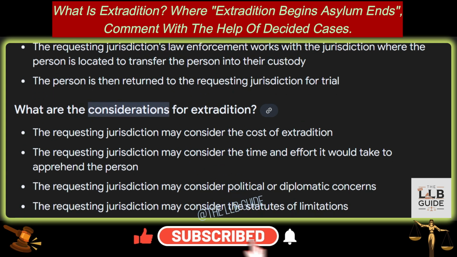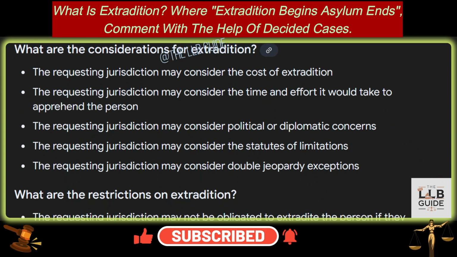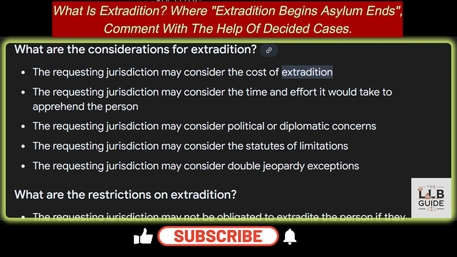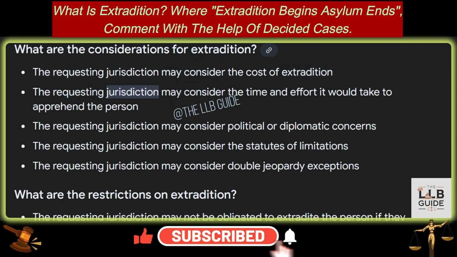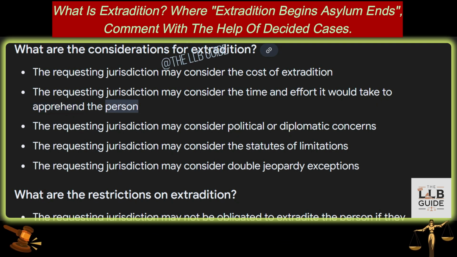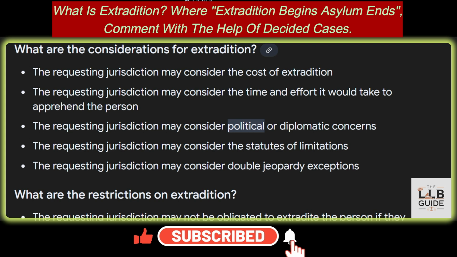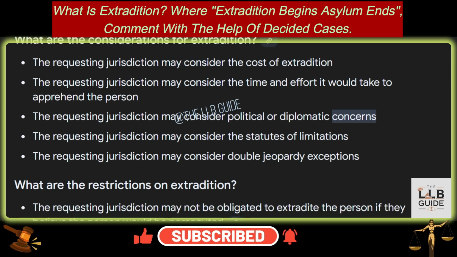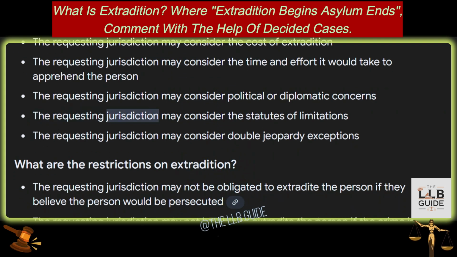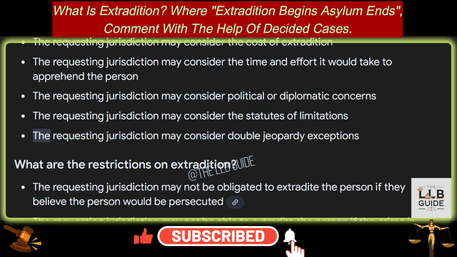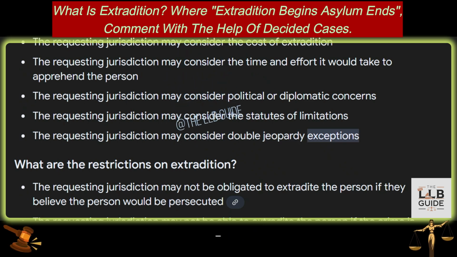What are the considerations for extradition? 1. The requesting jurisdiction may consider the cost of extradition. 2. The requesting jurisdiction may consider the time and effort it would take to apprehend the person. 3. The requesting jurisdiction may consider political or diplomatic concerns. 4. The requesting jurisdiction may consider the statutes of limitations. And 5. The requesting jurisdiction may consider double jeopardy exceptions.